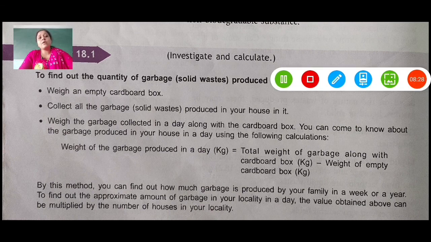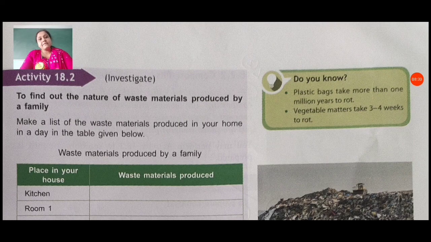Now we go to Activity 18.2: to find out the nature of waste materials produced by a family. Make a list of the waste materials produced in your home in a day in the table given below.